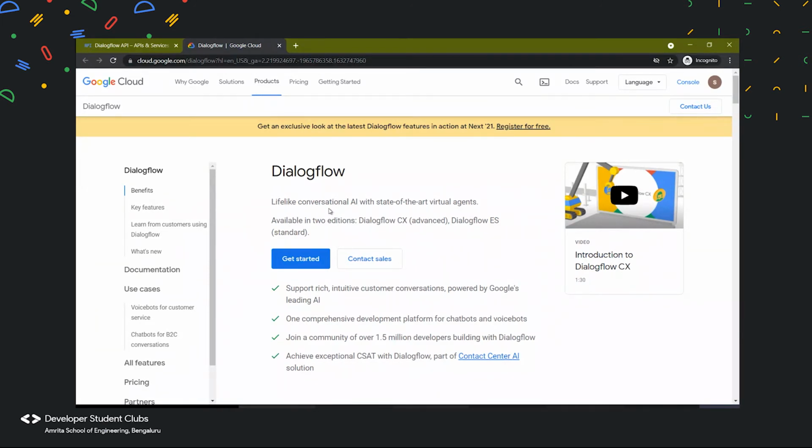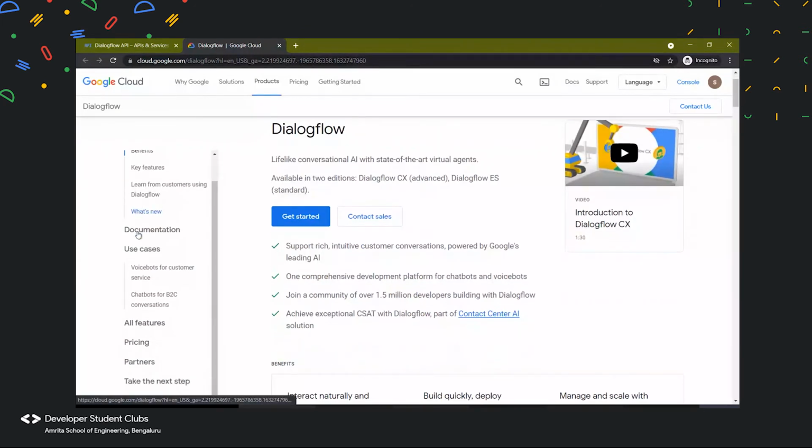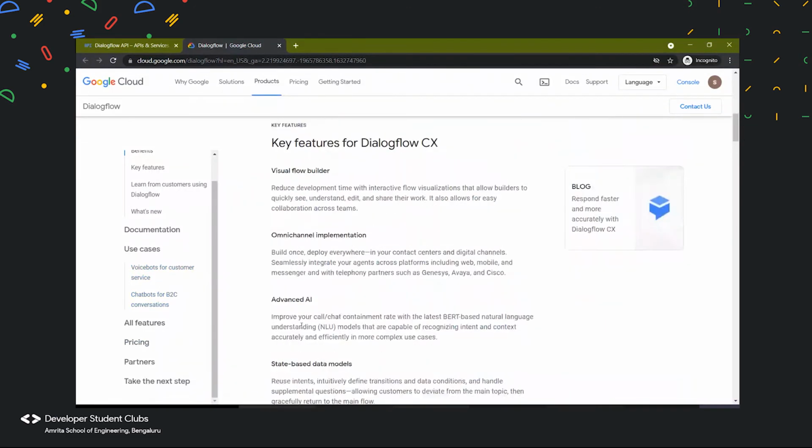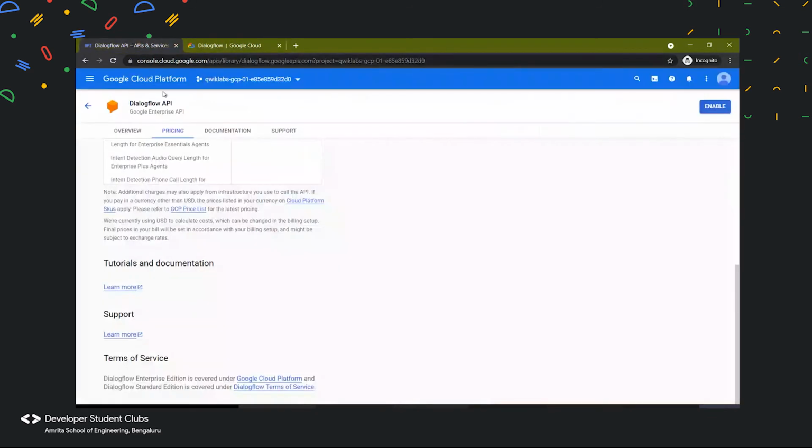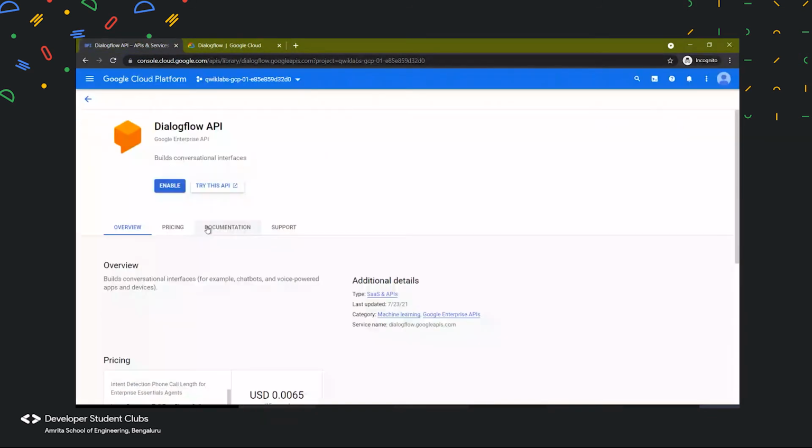All these things are covered in the documentation part. Here in the documentation, we learn how to use the API and get a complete list of what all functionalities are present. And using that, we can use our Dialogflow API. So let us enable it.